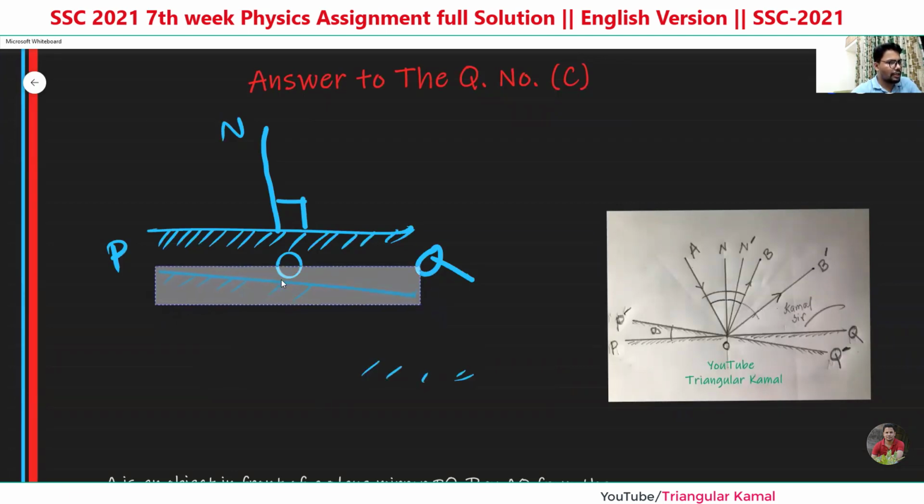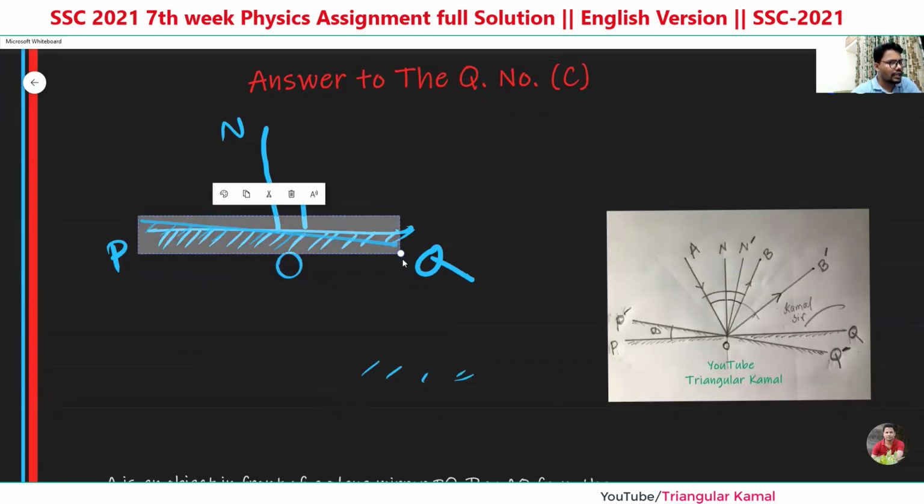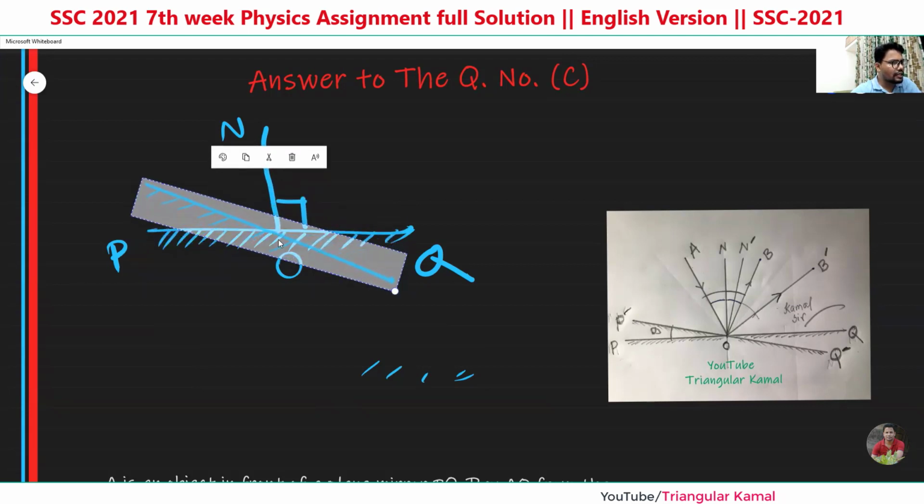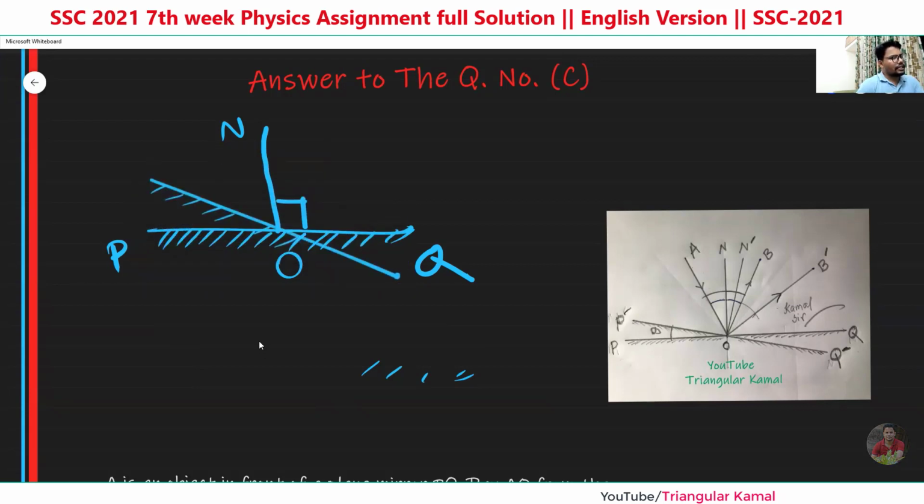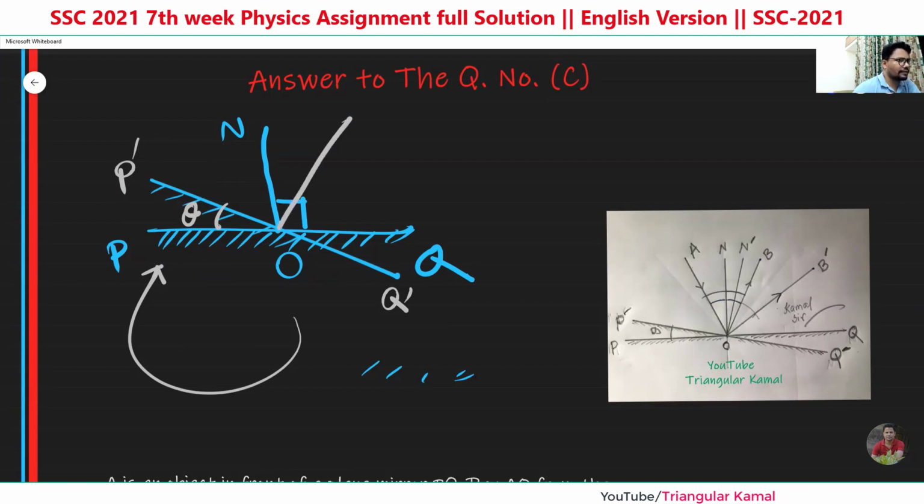Now if we move this one to these positions, this is now the angle theta here. Suppose this is the angle theta, just rotate clockwise, and the new position of the mirror will be P prime and Q prime, and then the new perpendicular line will be this.